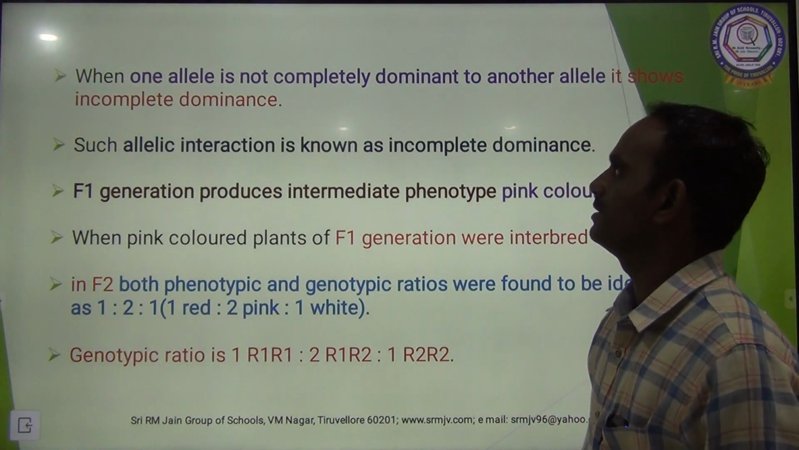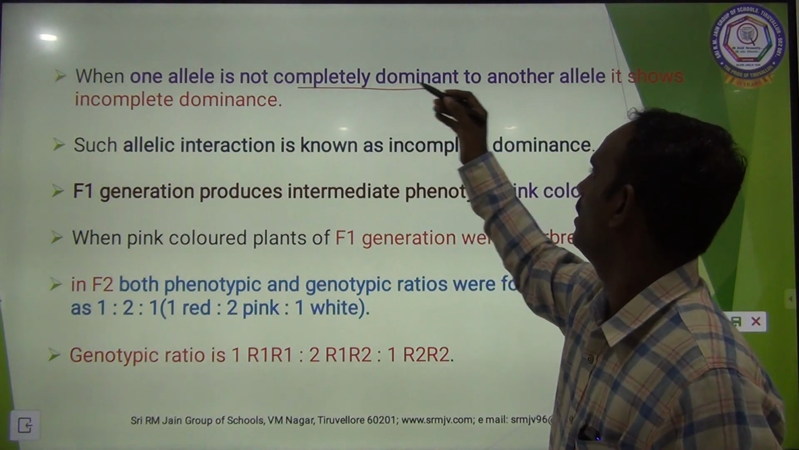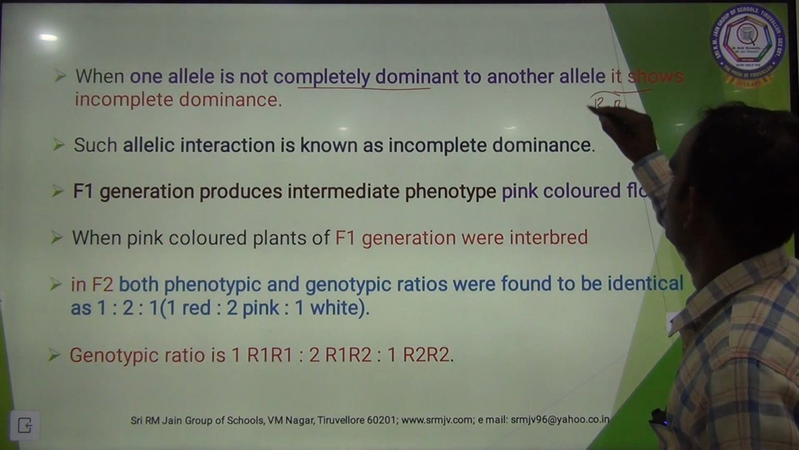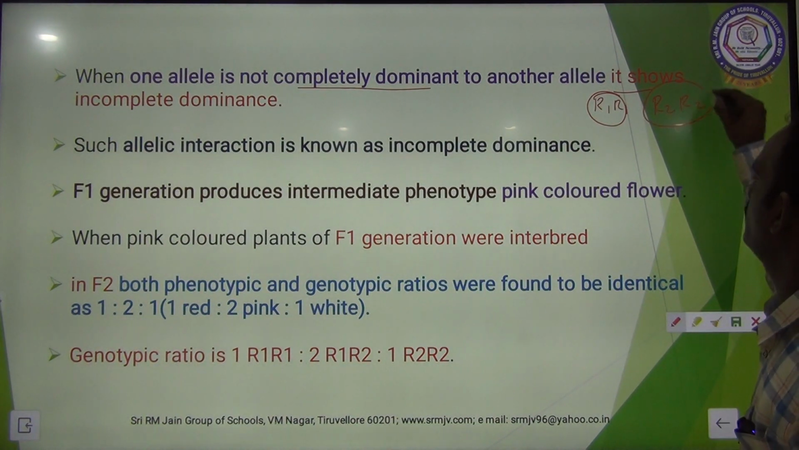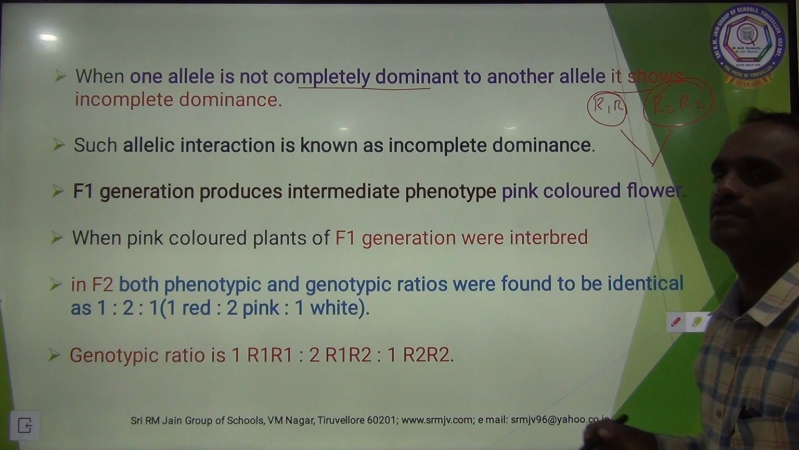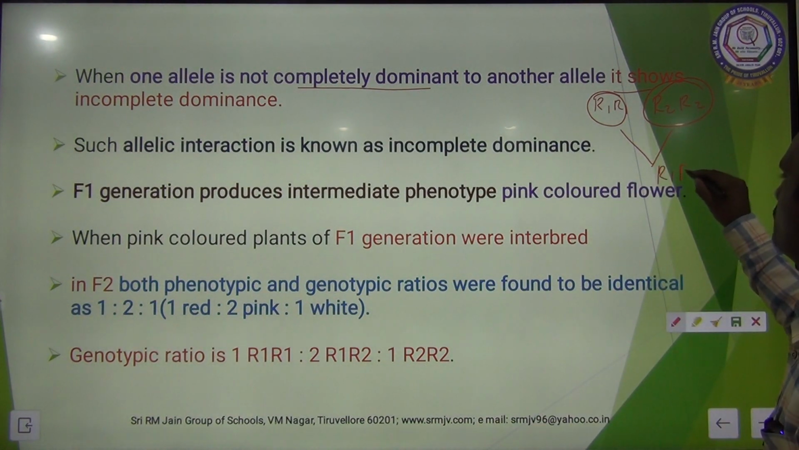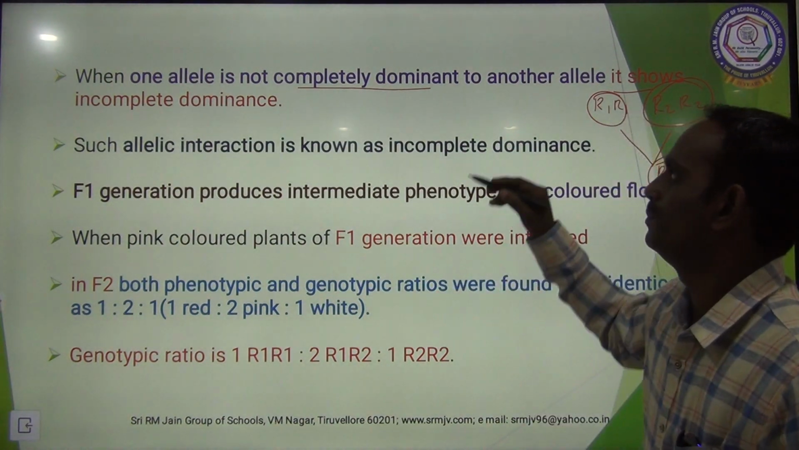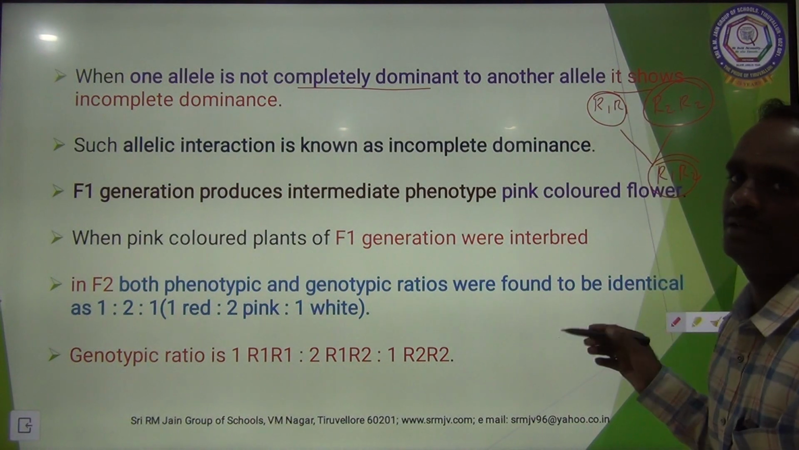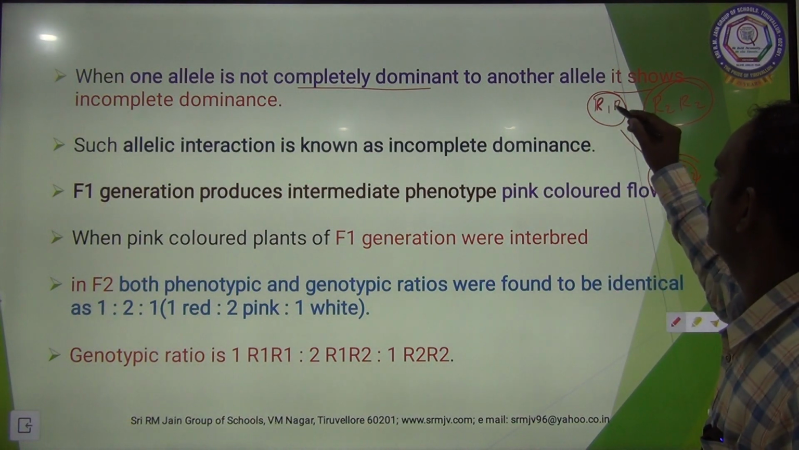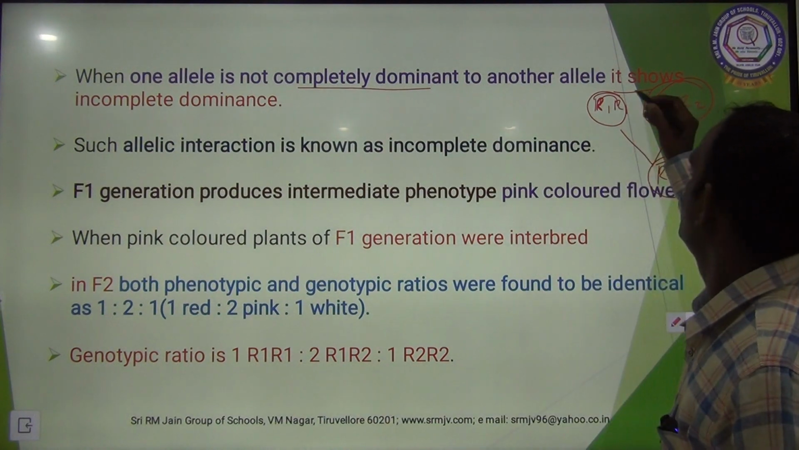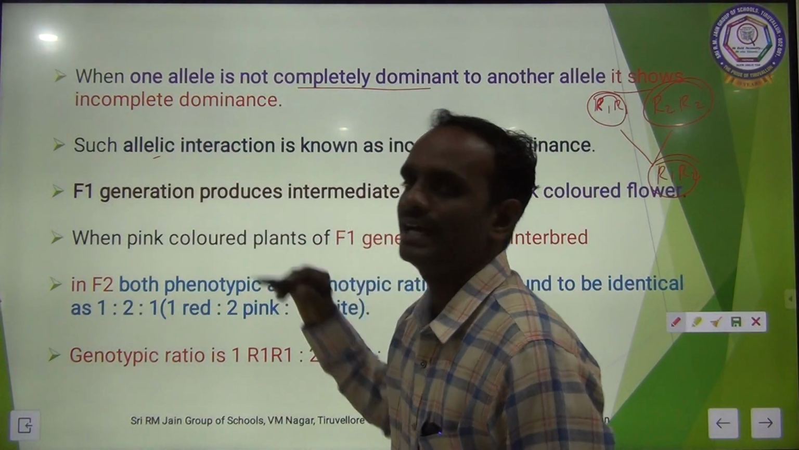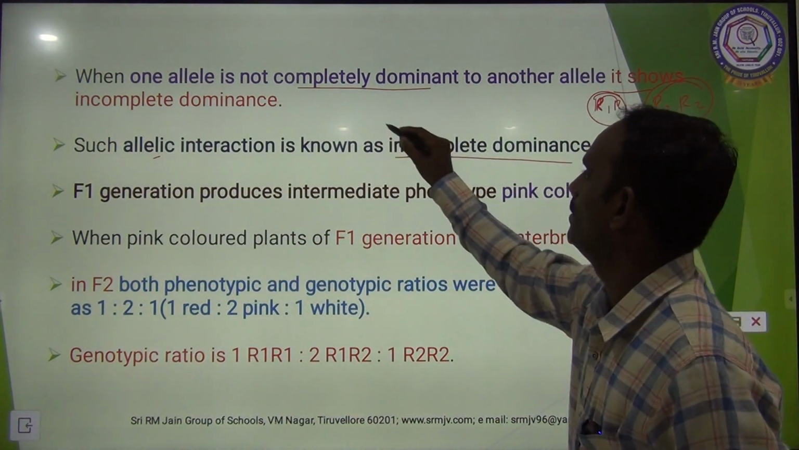When one allele is not completely dominant to another allele, it shows incomplete dominance. See here, R1 R1 is red and R2 R2 is white. These two cross with each other to form R1 R2. The dominance is completely arrested. So one allele is not completely dominant to another allele. It shows incomplete dominance. Such allelic interaction is known as incomplete dominance.